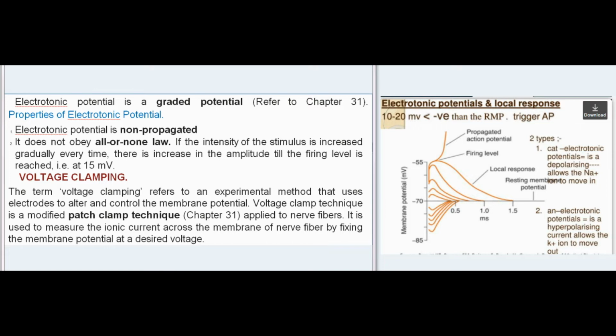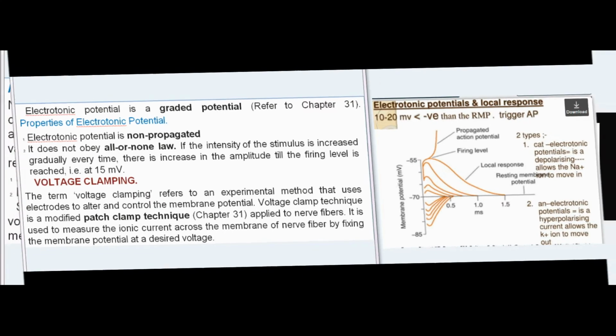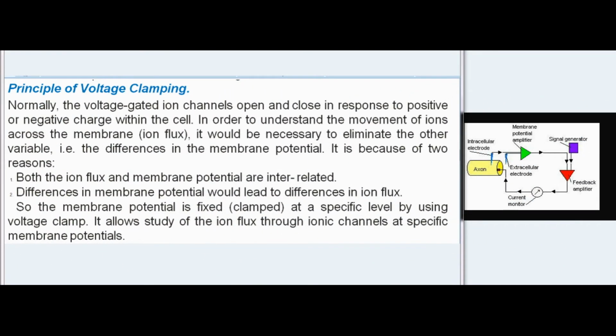Voltage clamping. The term voltage clamping refers to an experimental method that uses electrodes to alter and control the membrane potential. Voltage clamp technique is a modified patch clamp technique, Chapter 31, applied to nerve fibers. It is used to measure the ionic current across the membrane of nerve fiber by fixing the membrane potential at a desired voltage.